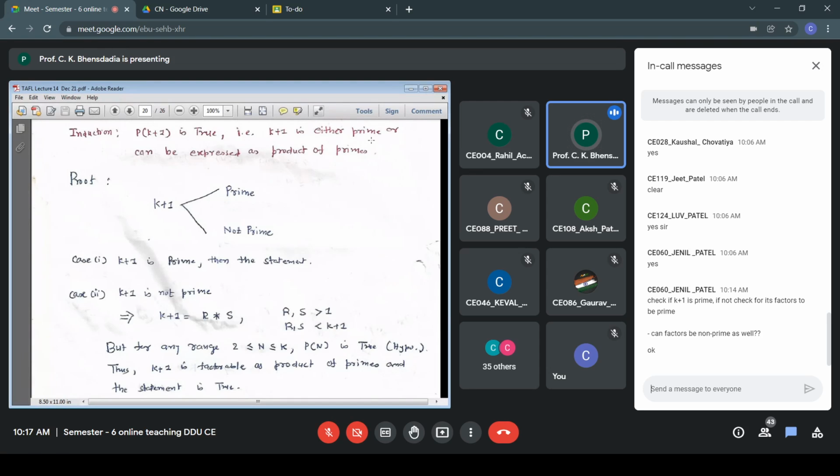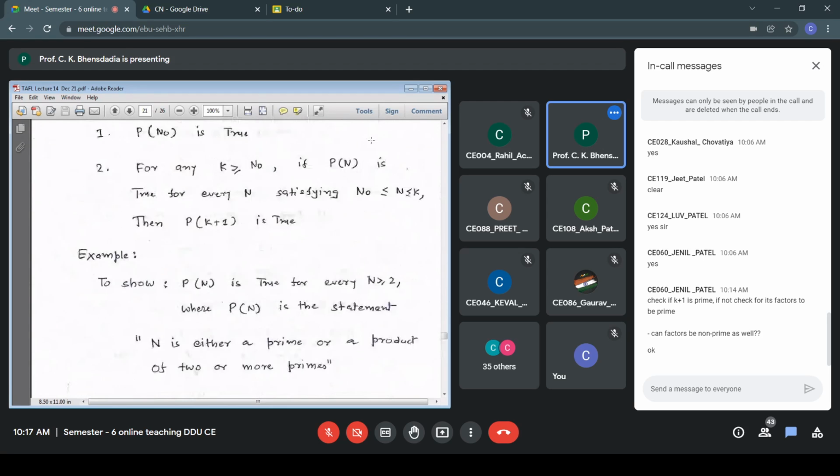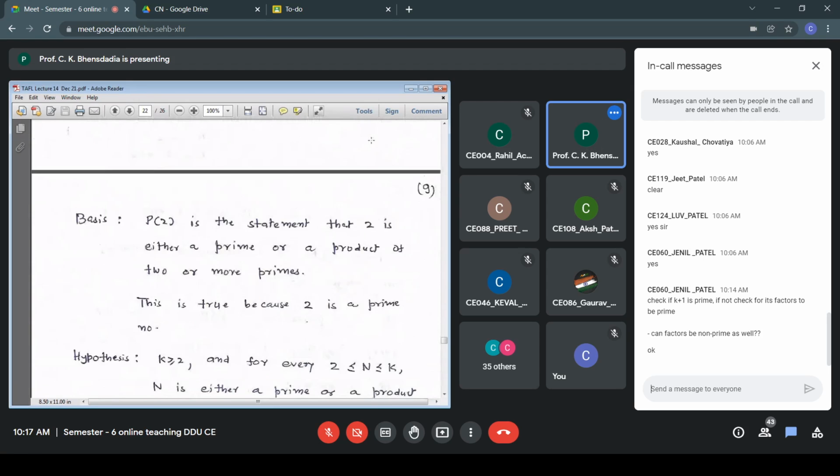That is my hypothesis. So now I have shown that r and s are in the range 2 to k, meaning r and s are either prime numbers or can be factored as a product of primes. In this particular case, case number 2, that was my case.